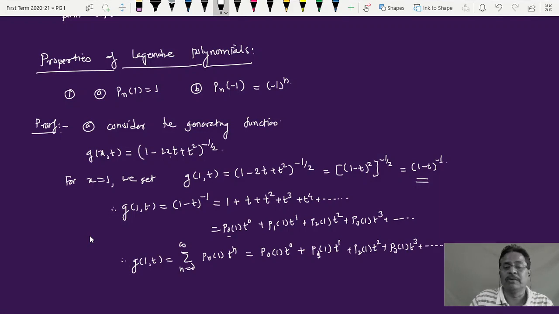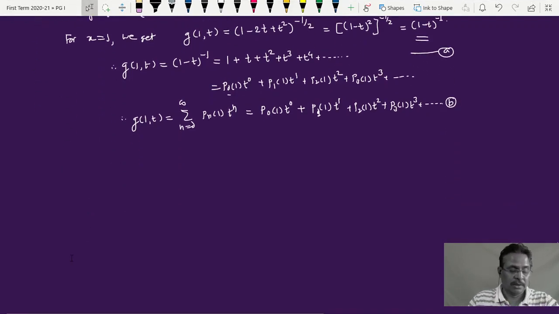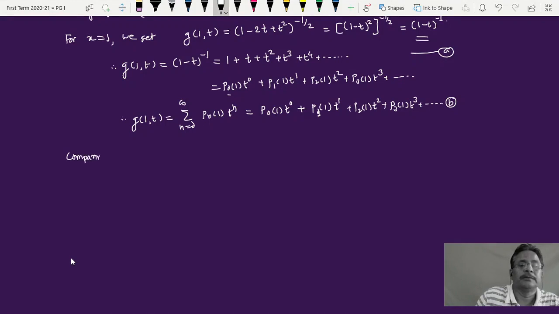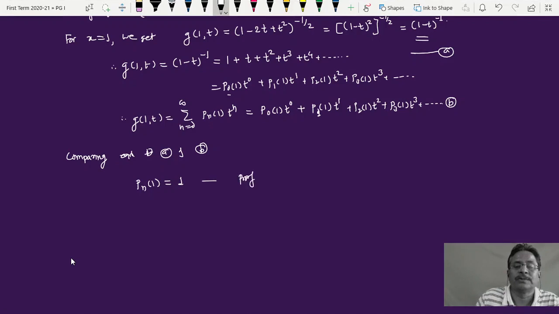Call this equation A and the other equation B. Comparing equations A and B shows that every Pn of 1, whether n equal to 0, 1, 2, 3, 4 and so on, comes out to be 1. So it is simply 1. This is my proof of the first property.